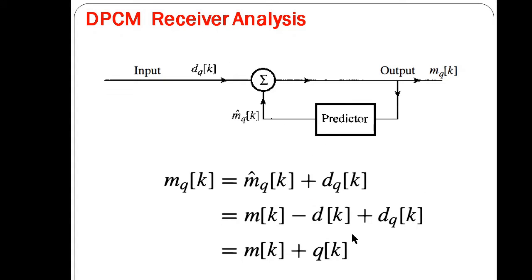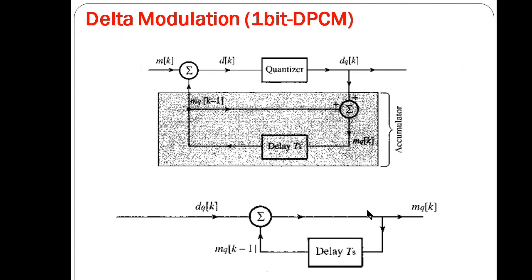At the receiver, as we have seen, we get dqk, and by adding this to mqk, that is mqk plus dqk, this will give us mqk, which is the actual sample plus the quantization noise. So this shows that mqk is the quantized version of mk.